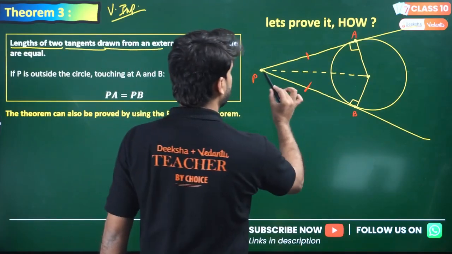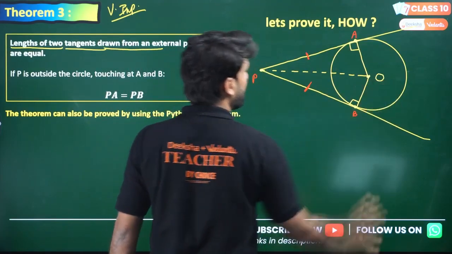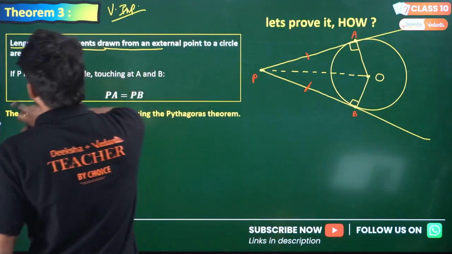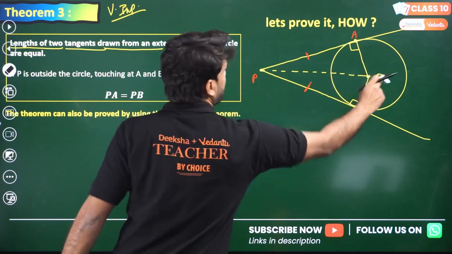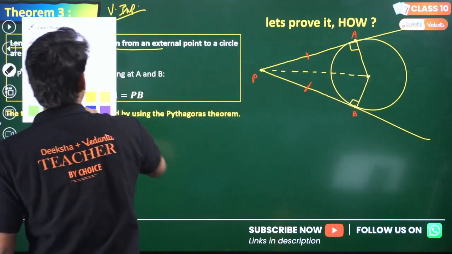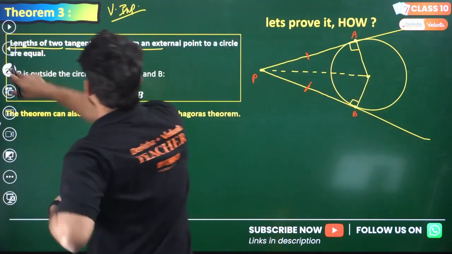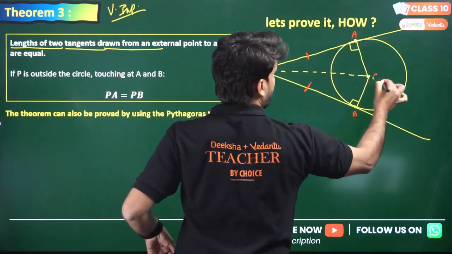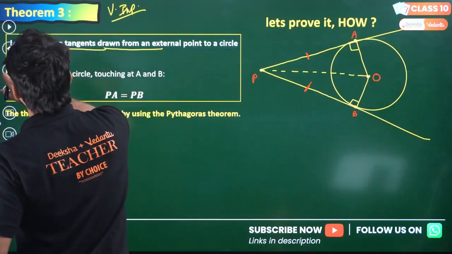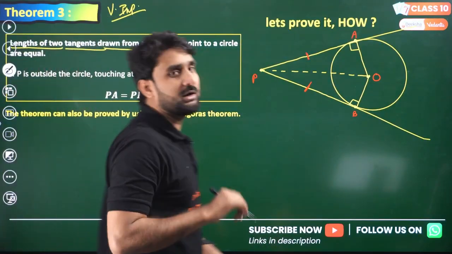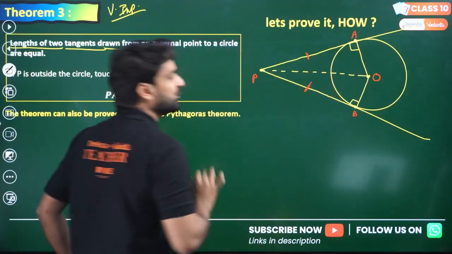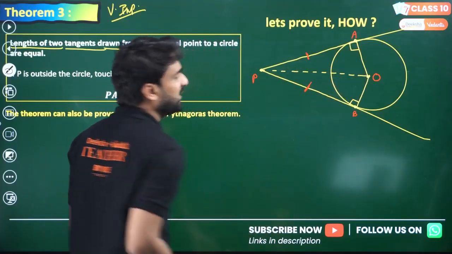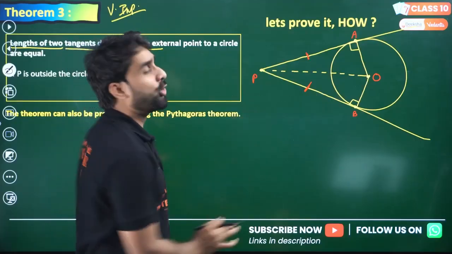This is O. Let me draw O using red pen, because I have labeled each and every point using red color, so it should also be red. This is point O. So how many triangles are here, my dear lovely kids? There are two right angle triangles. One right angle triangle is PAO and the other is PBO. So let me prove these triangles are congruent to each other.